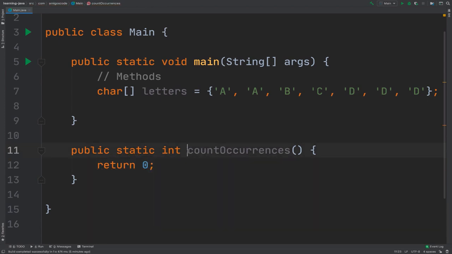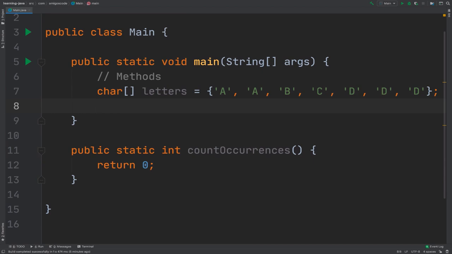Now right here, this is the actual name of the method, and you've learned how to name variables. The way that you name variables and methods is the exact same thing, and you should be naming your variables and methods in camel case. Now in here, the two parentheses, this is what we can pass into this method right here. For now we're not passing anything, but just follow along. Now what I'm going to do here is simply invoke this method.